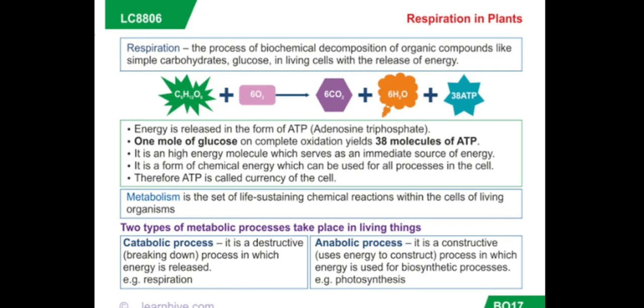Metabolism. What is metabolism? You should know in general. It is the life-sustaining chemical reactions within the cells of living organisms. You know that so many molecules are building up and so many molecules are breaking down. Metabolism can be further divided into catabolic process and anabolic process. Catabolism is destructive, that is a breaking down process in which energy is released. Molecules are broken down and energy is released. Anabolic process is constructive. Constructive means molecules are combining together and they use energy to construct, a process in which energy is used for biosynthetic processes. Example, photosynthesis.